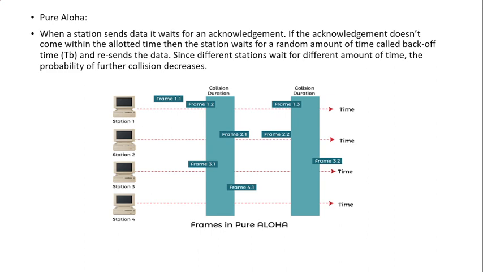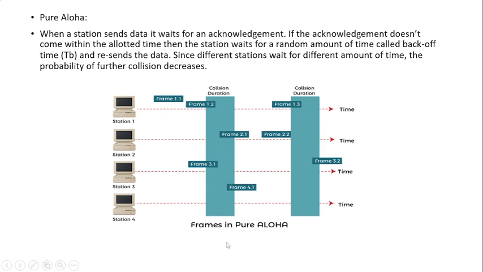But what happens here, when station 1 is sending frame 1.1, frame 1.2 as well as frame 1.3, you can see where collision is going to happen at the same time. Station 2 is going to send frame 2.1 and station 3 is going to send frame 3.1.